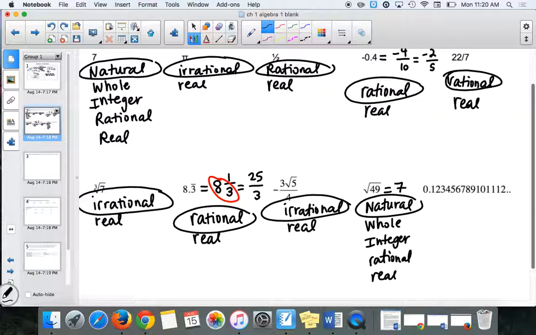All right, how about this? 0.123456789101112. Will that ever repeat? Irrational. It is irrational. It's a weird number, and it's real. Okay, does that make sense? Do you guys understand that?